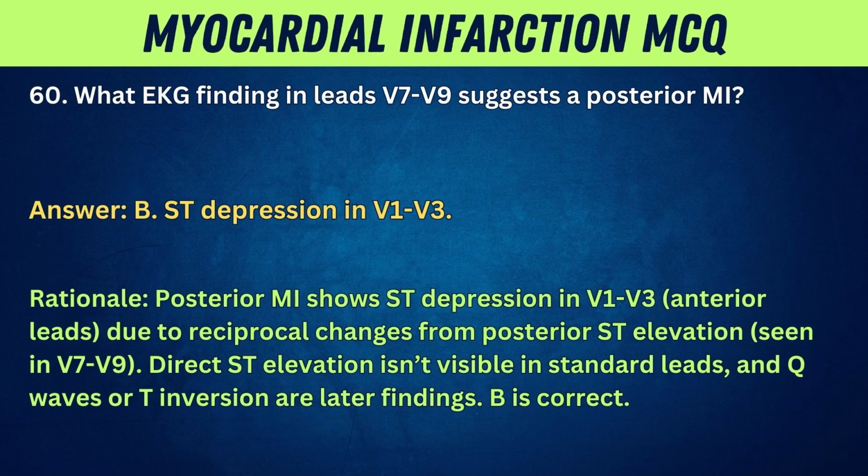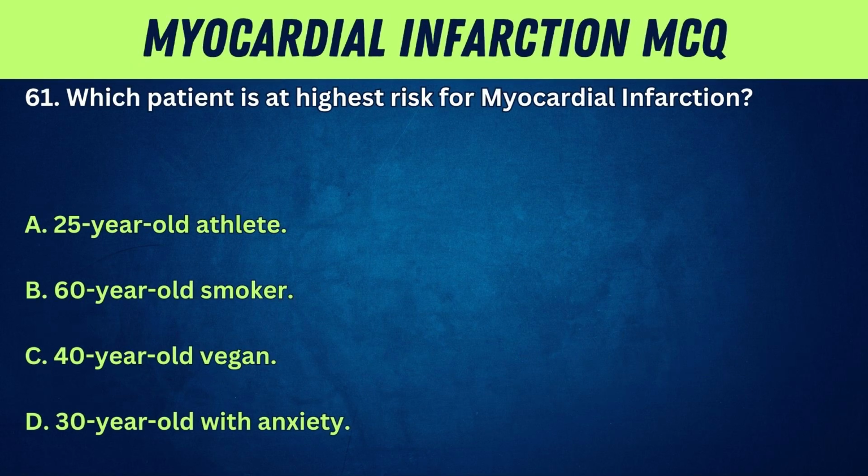Rationale: posterior MI shows ST depression in V1, V3 anterior leads due to reciprocal changes from posterior ST elevation, seen in V7, V9. Direct ST elevation isn't visible in standard leads, and Q waves or T inversion are later findings. B is correct.